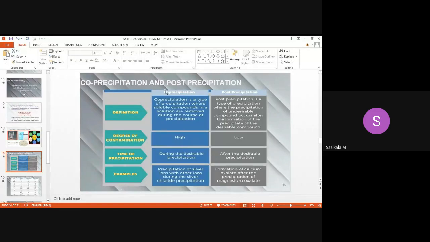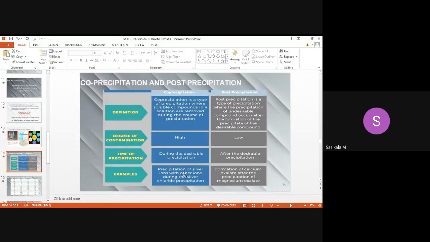Examples of co-precipitation: precipitation of silver ions with other ions during silver chloride precipitation. This will have interference.